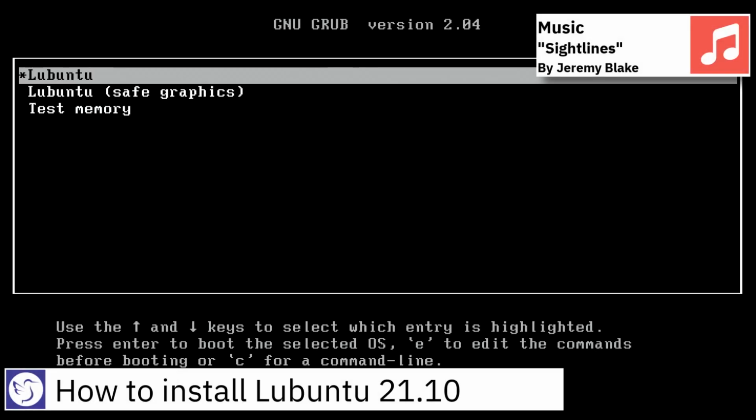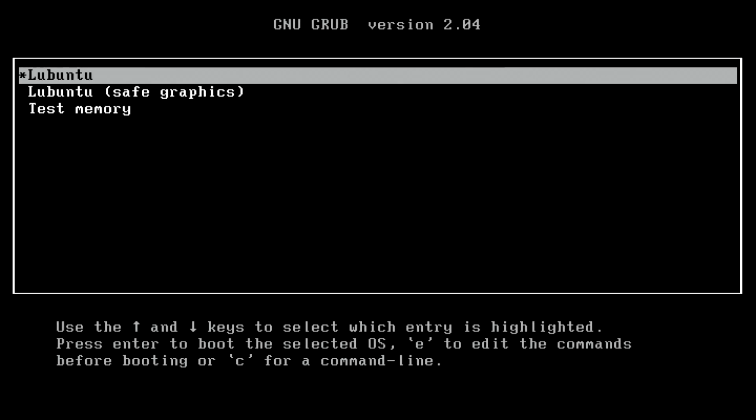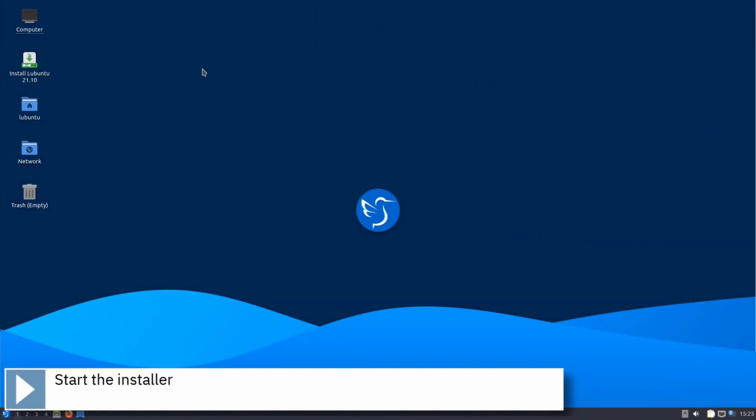Hello, today I'm going to show how to install Lubuntu 21.10. Start the installer by clicking on the Install Lubuntu 21.10 icon on the desktop.